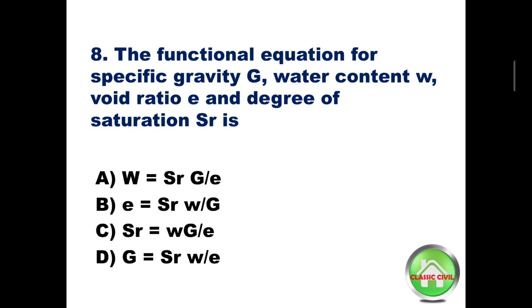Option A, W equal to SR G divided by E, option B, E equal to SR W divided by G, option C, SR equal to W G divided by E, option D, G equal to SR W divided by E. The functional equation for specific gravity G, water content W, void ratio E and degree of saturation SR is? Answer is option C, SR equal to WG divided by E.